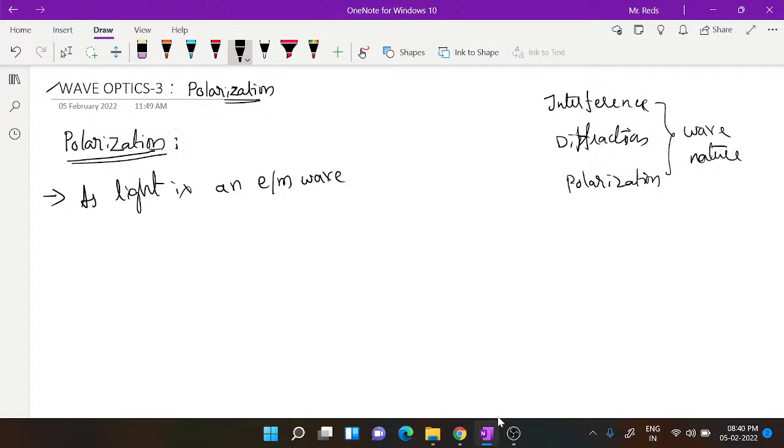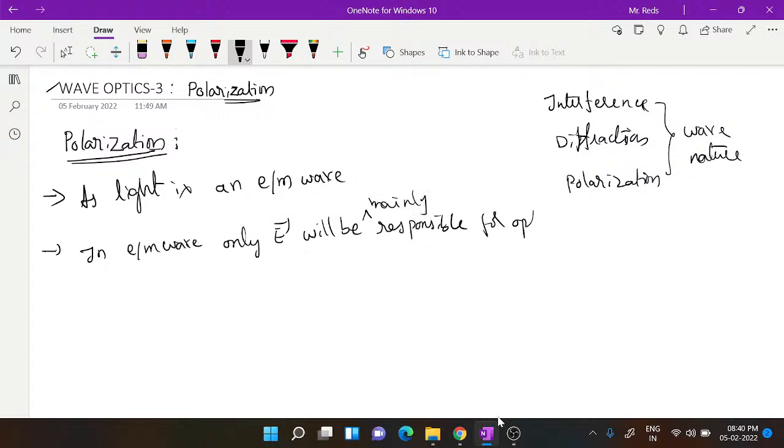In an electromagnetic wave, the electric field and magnetic field vibrate perpendicular to the direction of light propagation. In light, only the electric field vector, the E vector, is mainly responsible for optical effects.